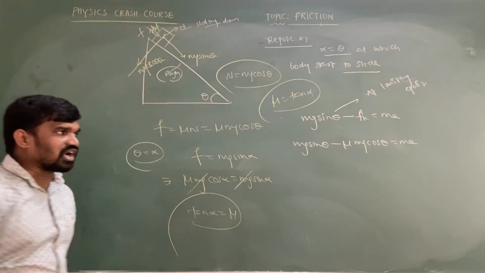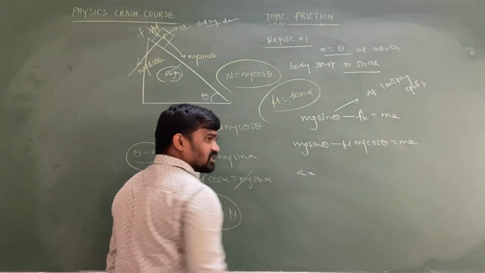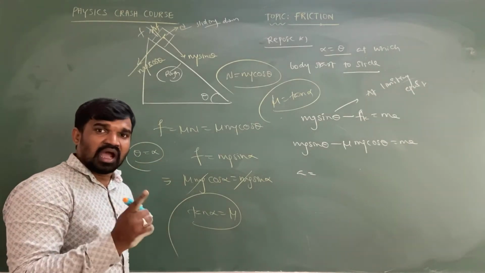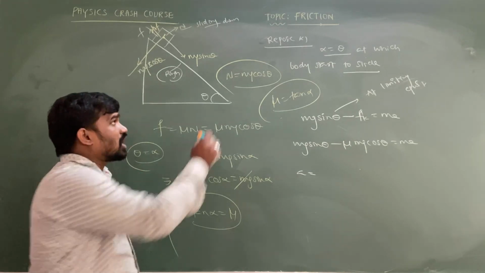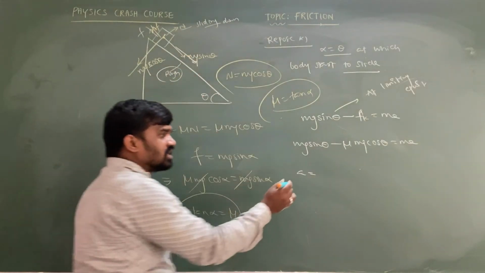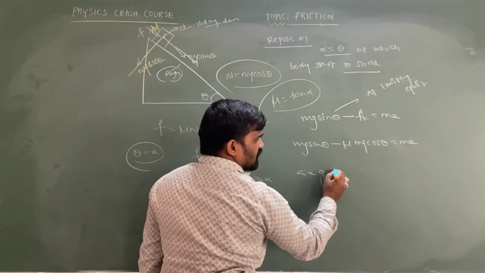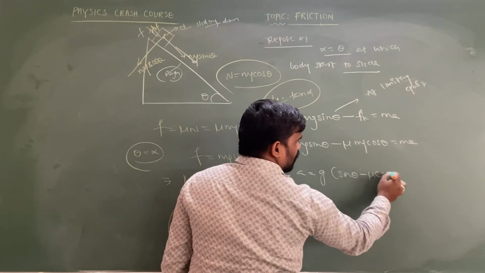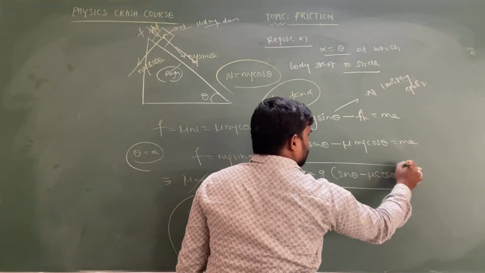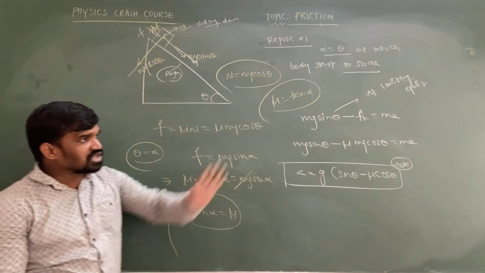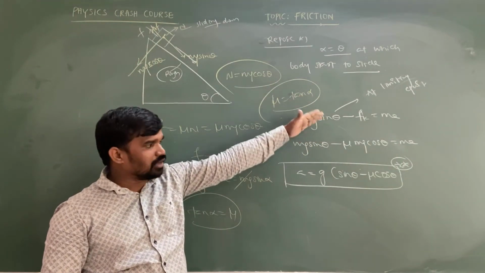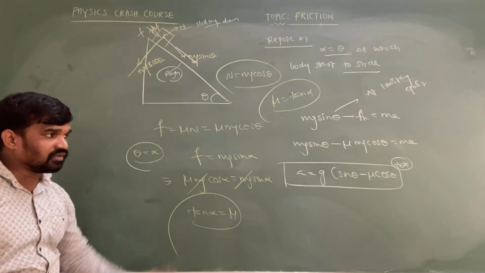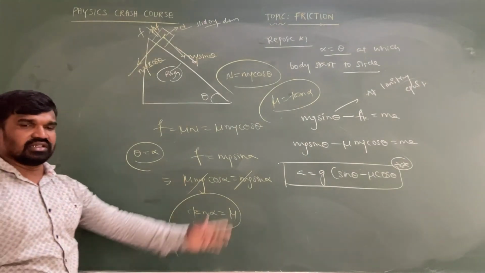We can take m as common and it is going to be cancelled. Hence the acceleration of the body which is moving on the inclined plane in limiting equilibrium, or when the object experiences a component of force just enough to slide it, is g of sin theta minus mu cos theta. This is very important. If the applied force is just enough to slide the body on the inclined plane, then the acceleration of the system in the downward direction is g of sin theta minus mu k cos theta. This is the acceleration value.